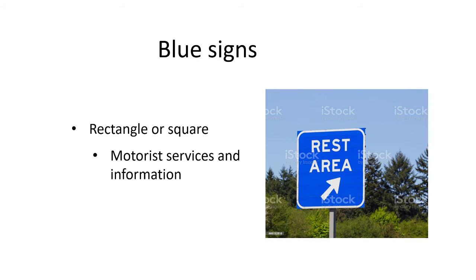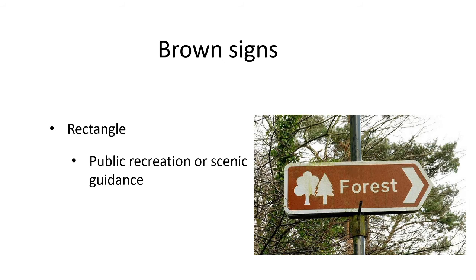Blue sign: a rectangular or square shaped board. It shows motorist services and information. In this figure, we show a rest area, meaning vehicles can stop, park, or find other services, shown with an arrow sign. Brown sign: rectangular box shaped, for public recreation or scenic guidance.